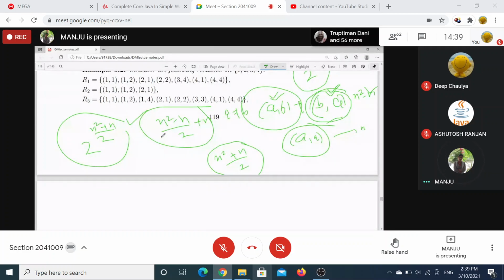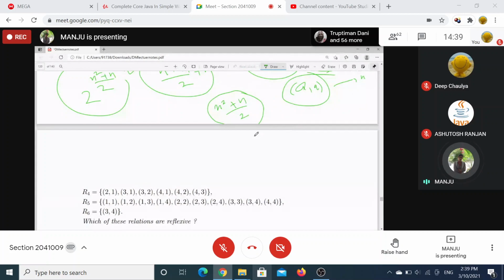Yes. Or in case of a matrix also, you can just say these relations we can choose from diagonals, right? This one, this one, this one, this one, right? And diagonals are there. And if (A, B) is present, (B, A) has to be present. So this means this is depending on this one. So free choices are how many? This number of elements, right? This matrix is an n cross n matrix, right?